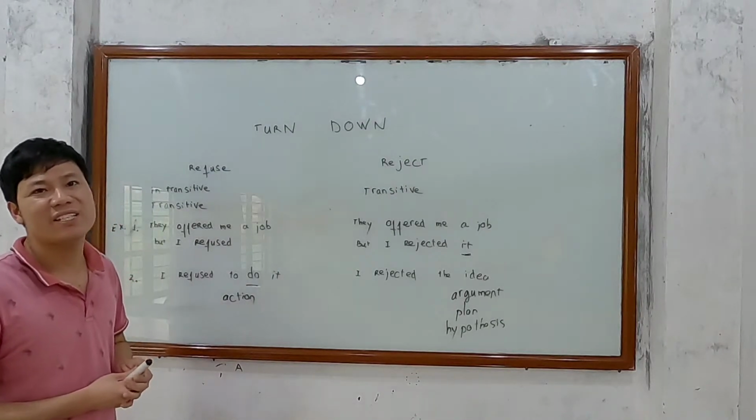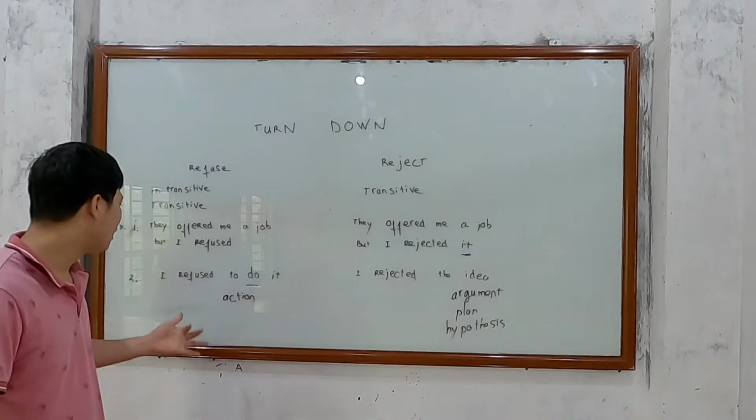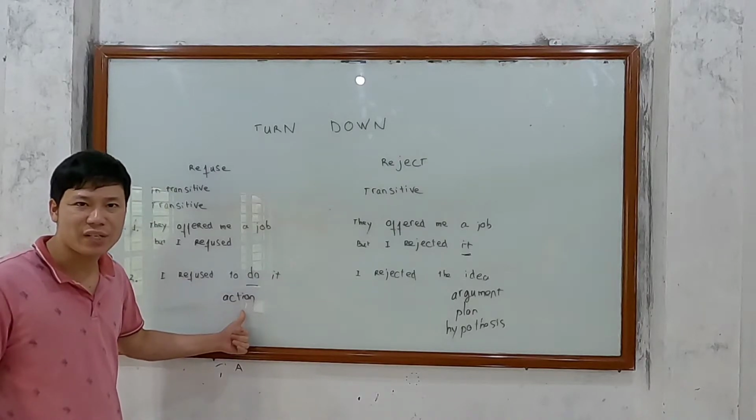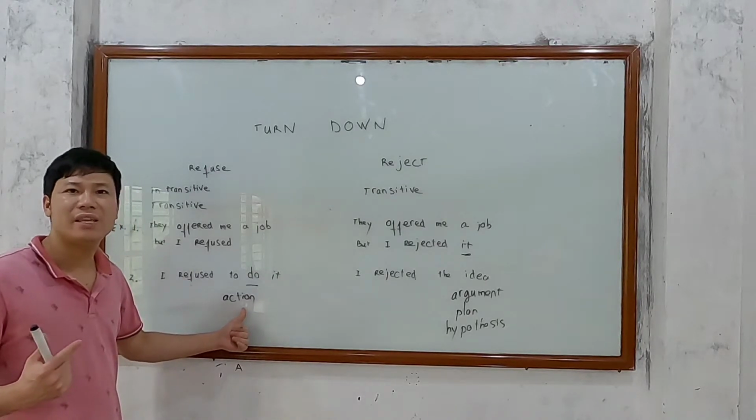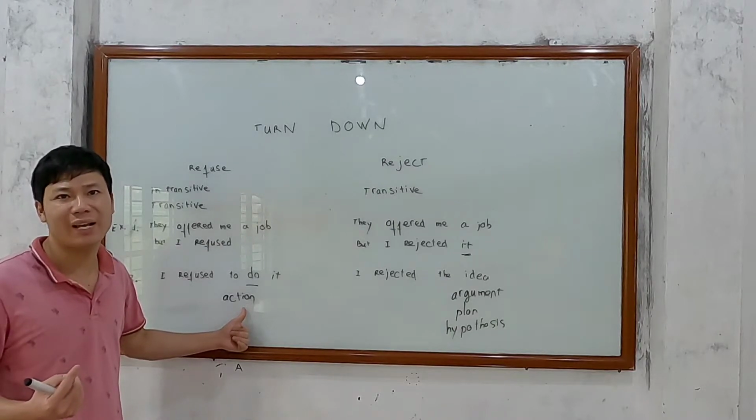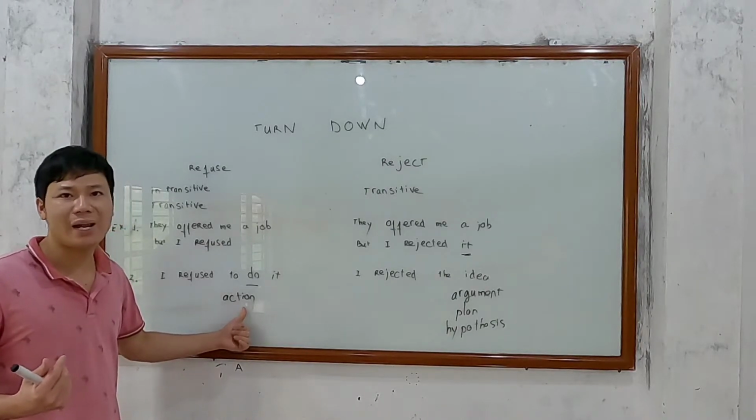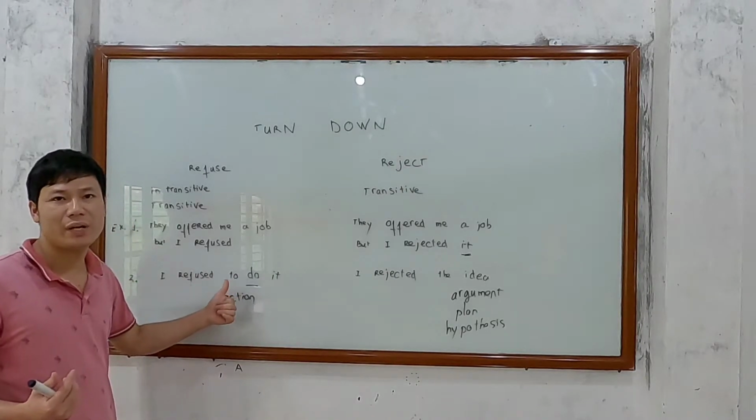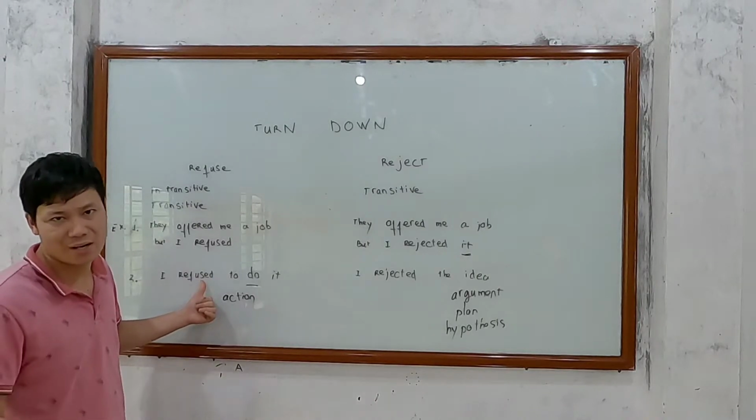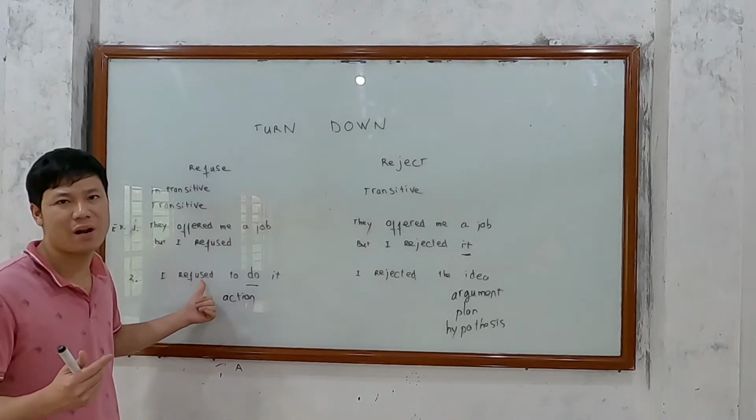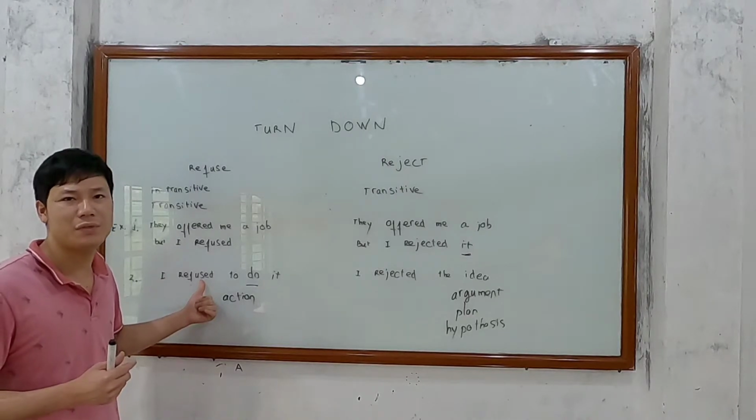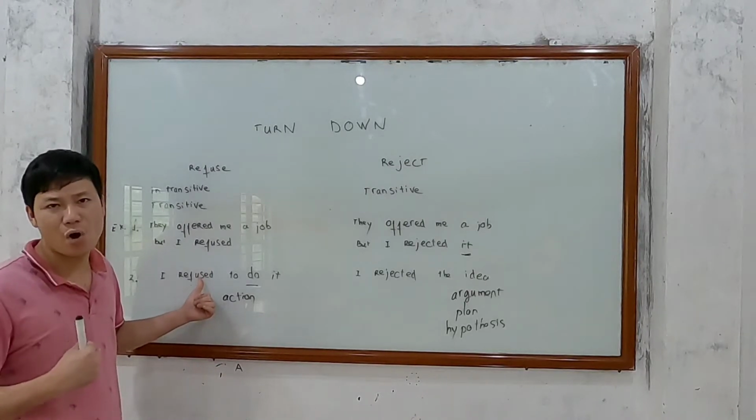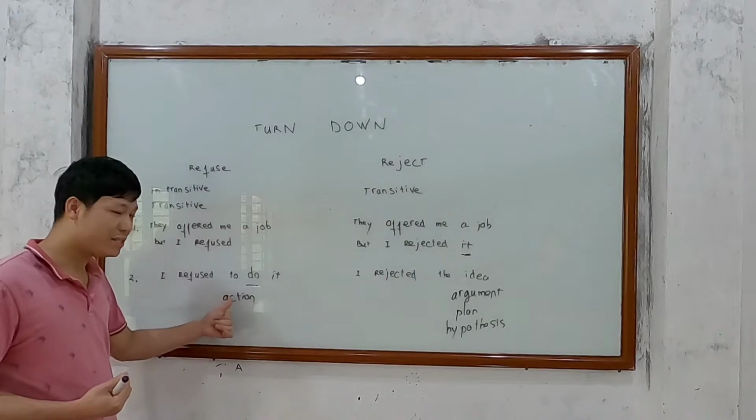And one more thing. It's just my experience, my feeling. Refuse to do something: you see the action. If you see a specific action, a clear action in the sentence, you are likely to use refuse. I refused to do it. I refused to kiss her. I refused to accept her love. I refused to go. I refused to come back home early. With refuse, you see an action.